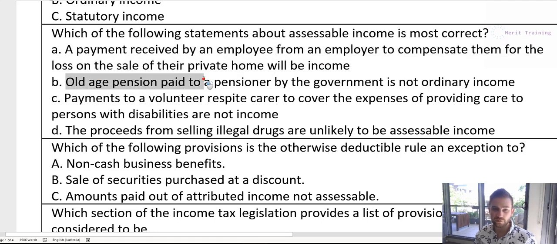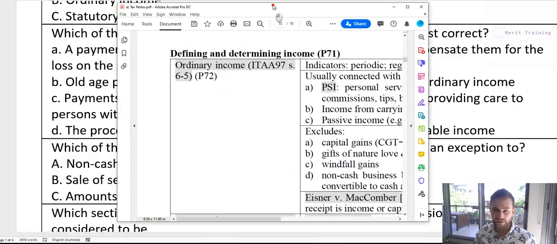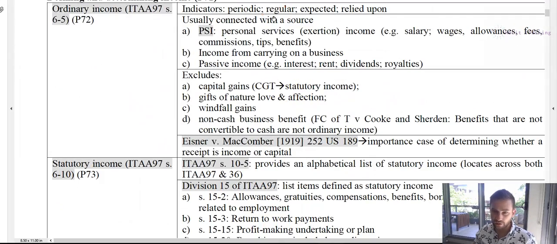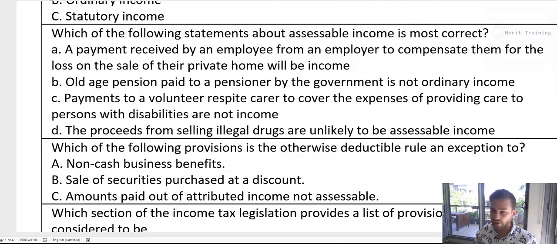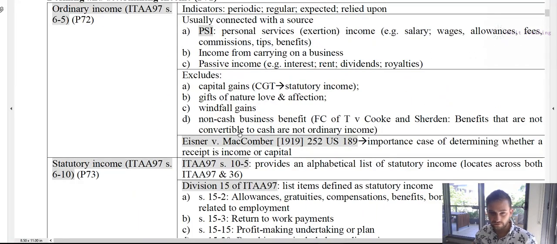Okay, so for the next one, B, an old age pension paid to a pensioner by the government is not ordinary income. So let's just quickly recap on the definition of ordinary income. It's basically any payment which is periodic, regular, expected, or relied upon, and isn't any of these specific exempt items.